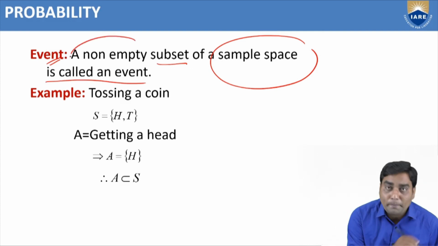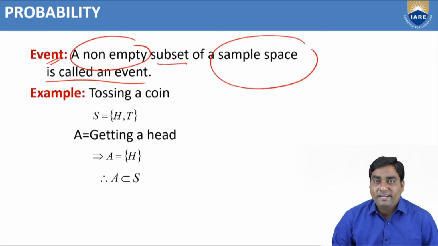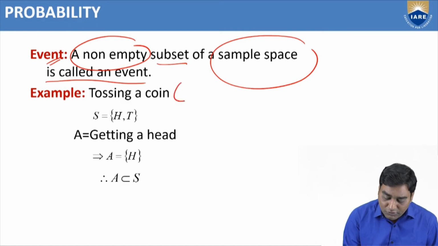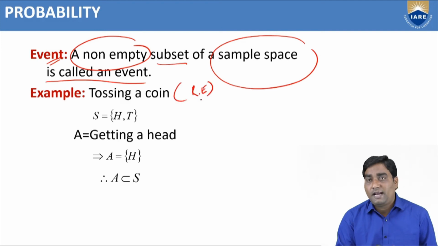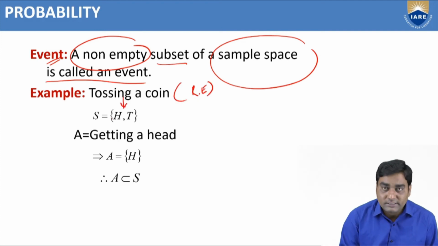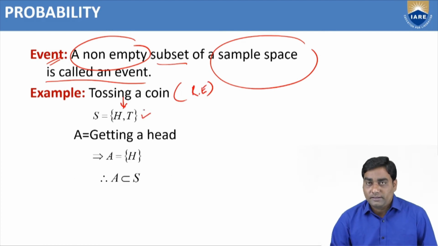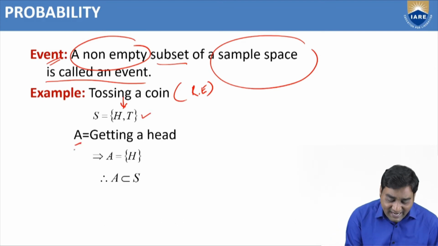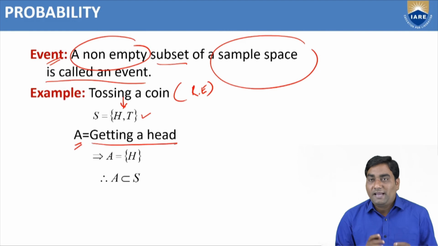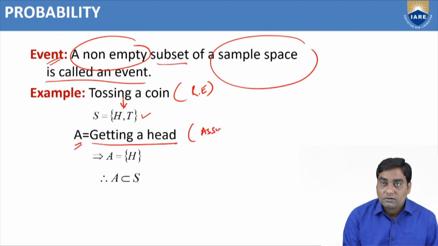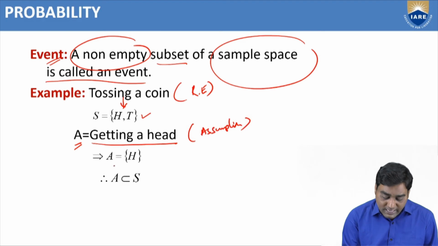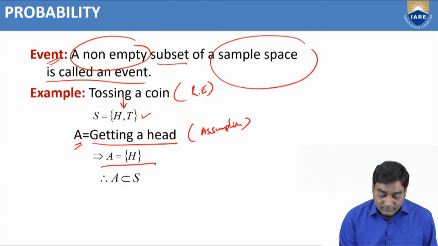That subset should be non-empty. So the event definition is: a non-empty subset of a sample space is called an event. I will explain with an example. Say I am tossing a coin. This is a random experiment. The sample space consists of H comma T, because tossing a single coin, the possibilities are H comma T. Suppose I define A as getting a head, it's my assumption. So A can be written as H only.